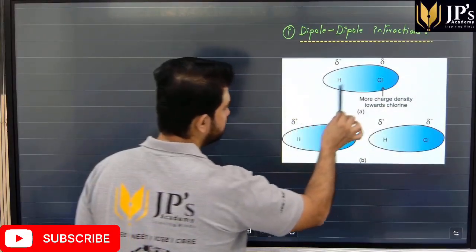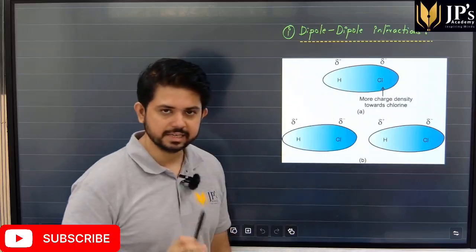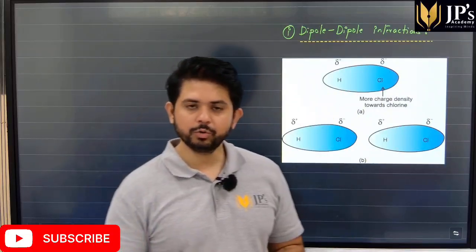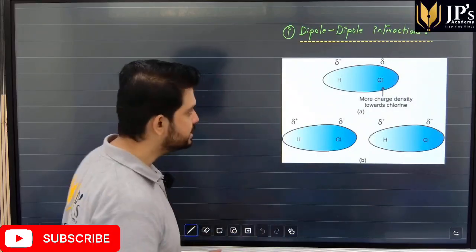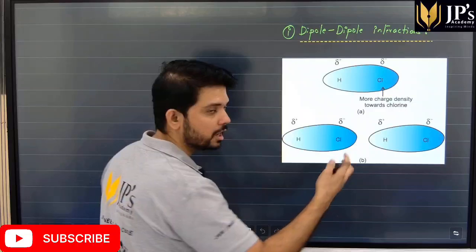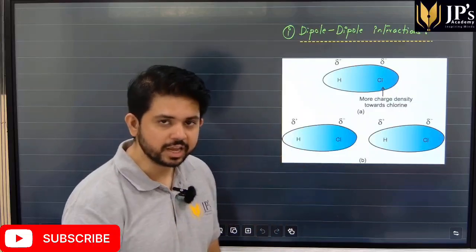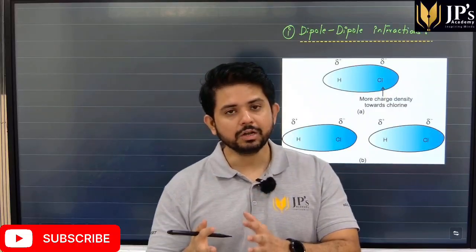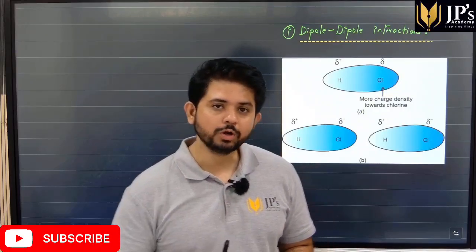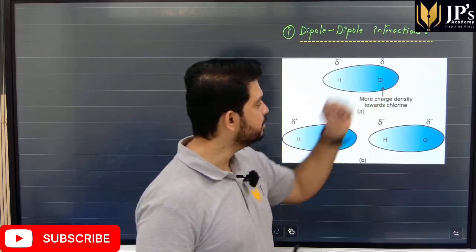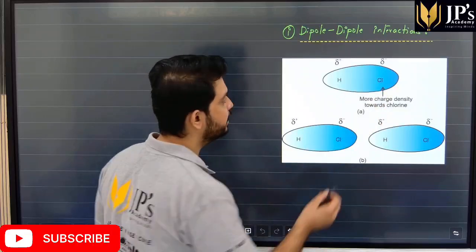If I consider a molecule such as HCl, we know that chlorine is much more electronegative as compared to hydrogen. So what really happens is the electron cloud, the electrons that they are sharing, is closer to chlorine as compared to hydrogen. As a result, chlorine develops a partial negative charge.